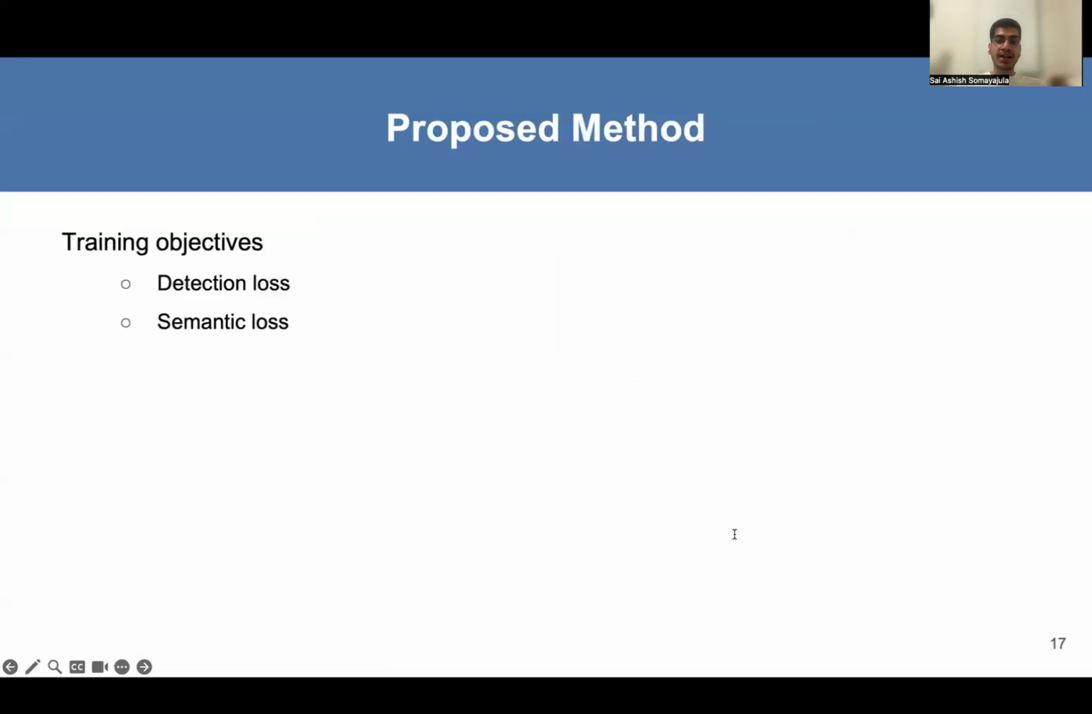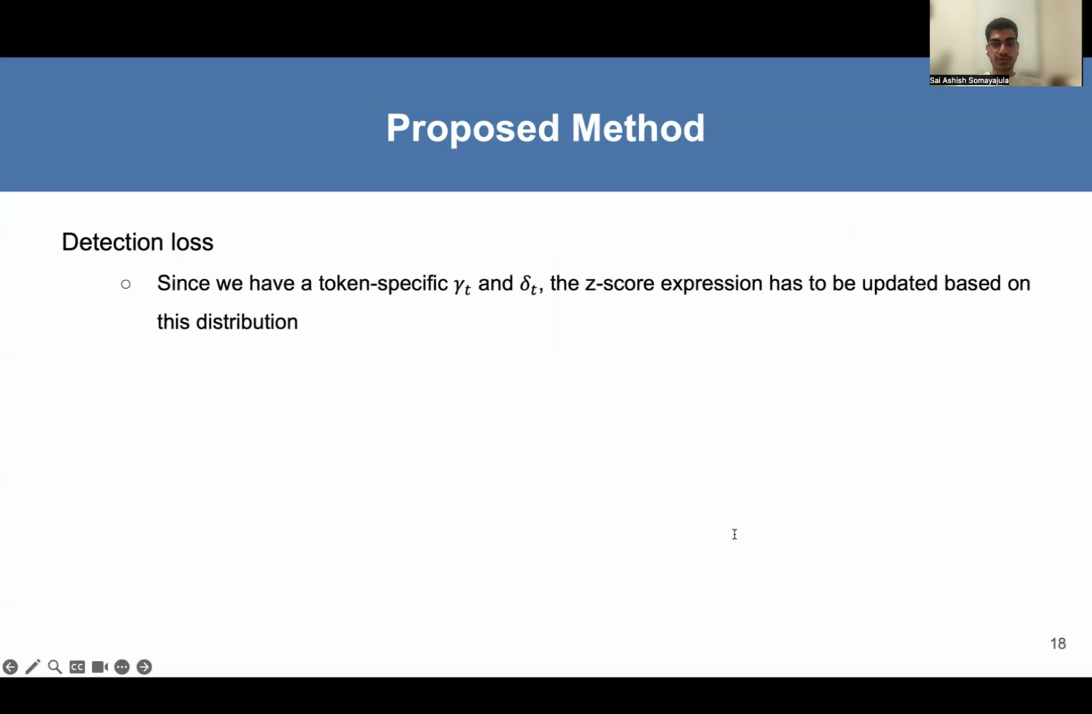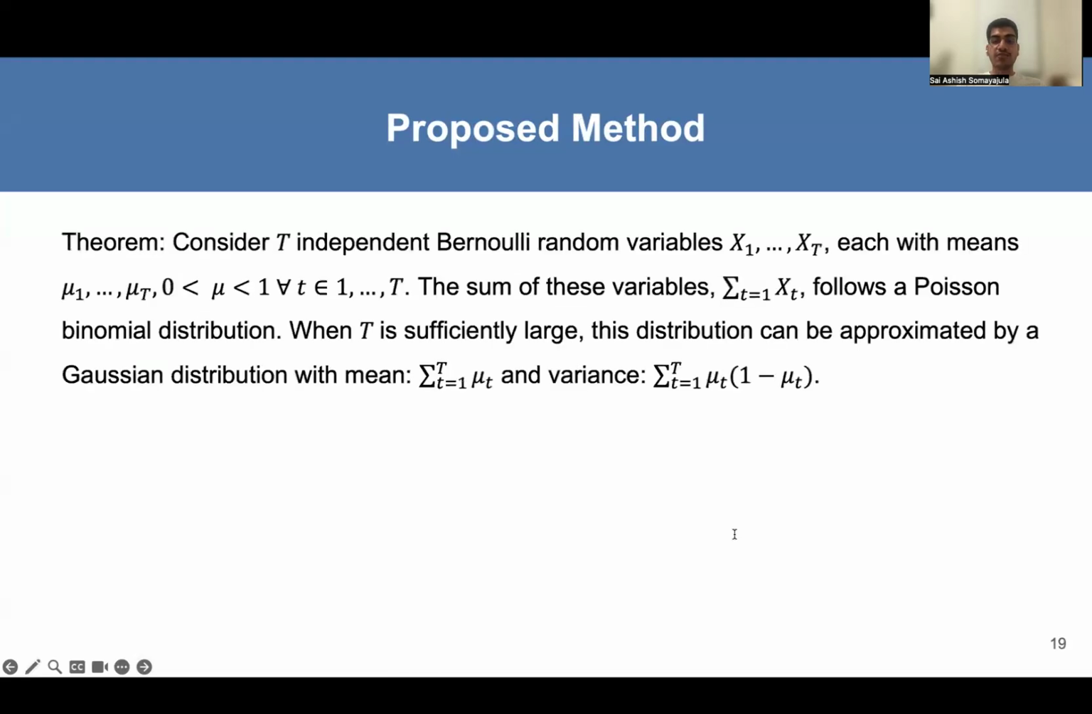To train the gamma and delta networks, we use the following objective functions. First, in order to improve the detectability, we propose to use a detection loss. We propose to directly optimize over the z-score to improve detectability. So we first proceed to derive the z-score based on the distribution that utilizes token-specific gamma_t and delta_t. We make use of the following theorem to derive the z-score for this distribution.